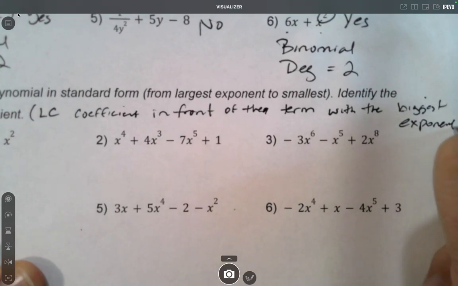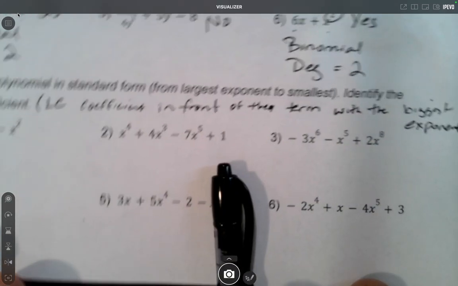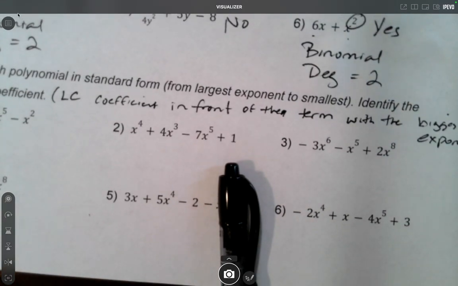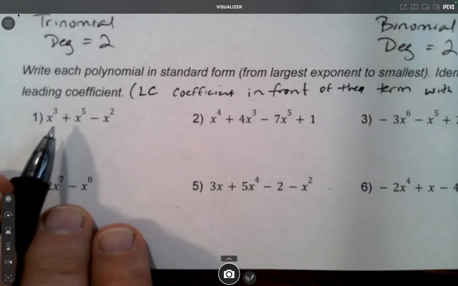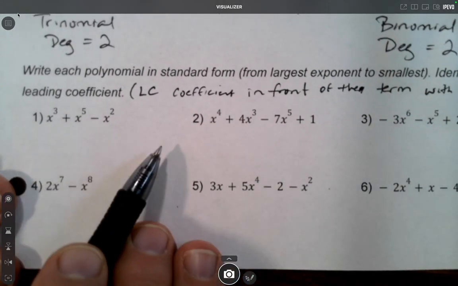And this is really important because lots of people want to make the leading coefficient the biggest coefficient. The size of the coefficient is not the issue here. It's which coefficient is paired with the biggest exponent. So it's still the size of the exponent compared to the others we're concerned with, not the size of the coefficient.